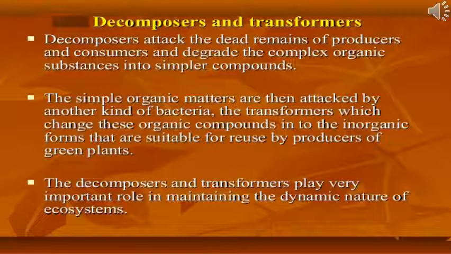These simple organic matter are then attacked by another kind of bacteria called transformers, a special group of bacteria which change these organic compounds into inorganic forms that are suitable for reuse by producers or green plants. The decomposers and transformers play a very important role in maintaining the dynamic nature of the ecosystem.